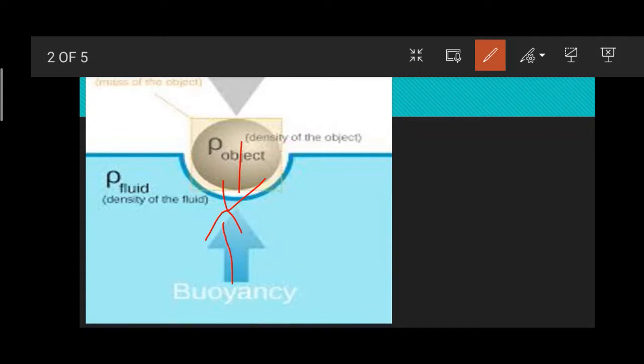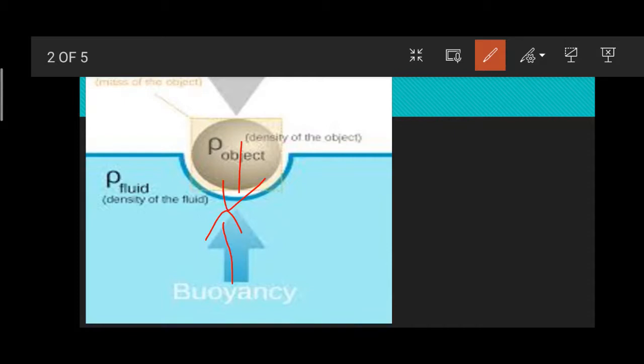So there will be a buoyancy due to the fluid, as we discussed in previous videos, where I discussed buoyancy very clearly.